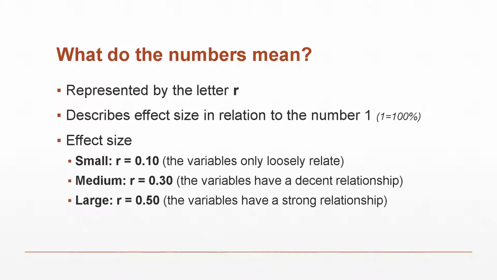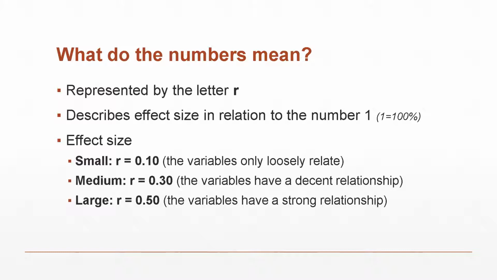It's not very strong. A medium effect size is not necessarily 0.3, it might be 0.25. The closer you get to 0.3, the more it's a medium effect size. These variables are more interesting. The small effect size variables, we don't care a whole lot about. We are interested in variables that have a medium effect size, right? There's a decent relationship. We know that one variable has a fairly decent impact on the other one. It's not huge, but it's respectable. And so if we can play around with one variable, we can change the outcome of the other variable.